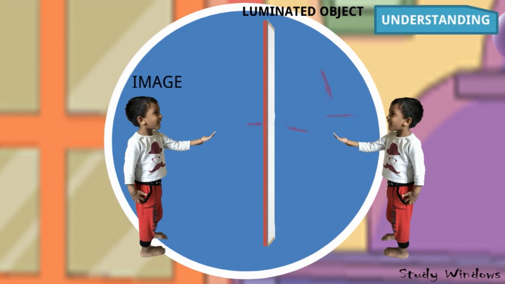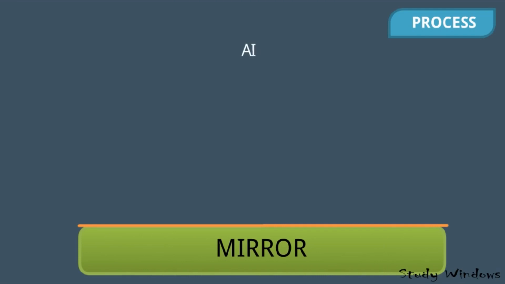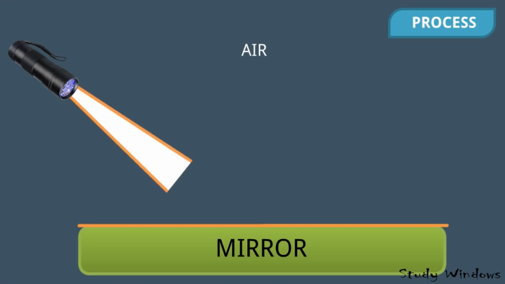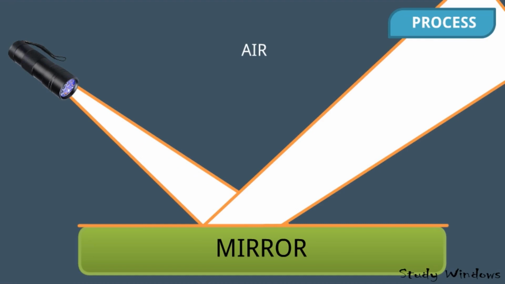This is the mirror, and all around the mirror it is simply air, and we have seen the ball bouncing back like this, and light will also bounce back in the same way on the mirror, and it will come back in the same medium like air.